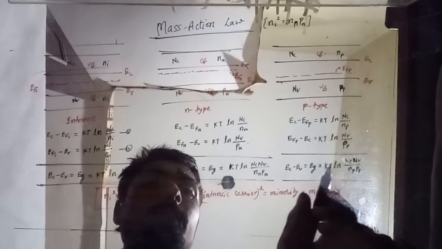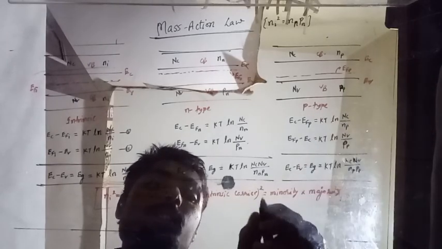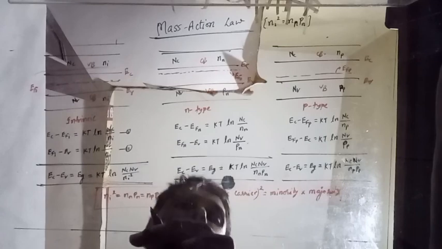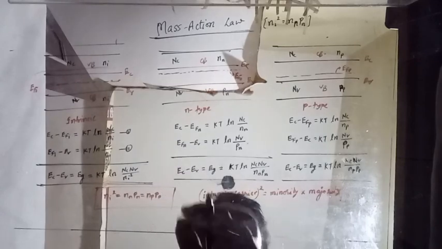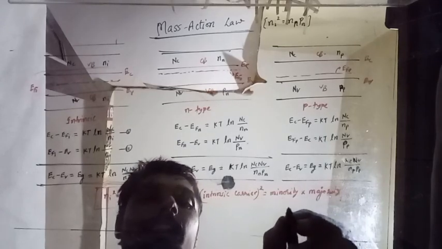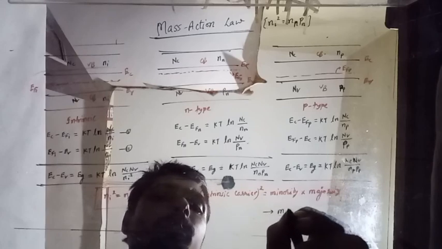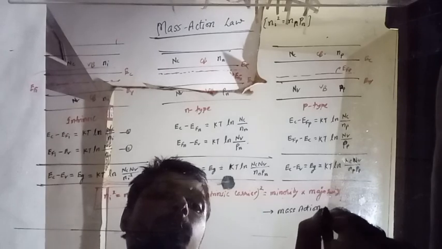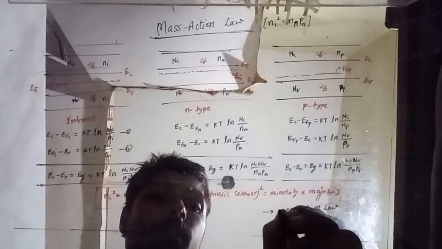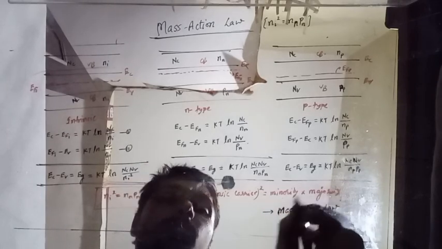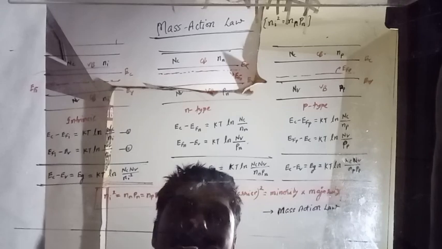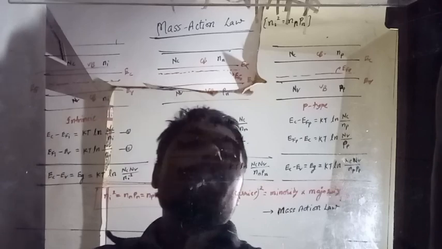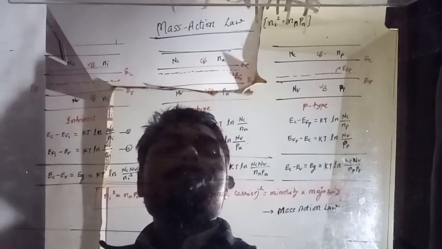And if you are confused about how I wrote these equations, then refer to my last videos. I have clearly proved the derivation and why I have been writing these things. So this was all about our mass action law, and in the next video we are going to see the Hall effect. That's all for today. Thank you very much.